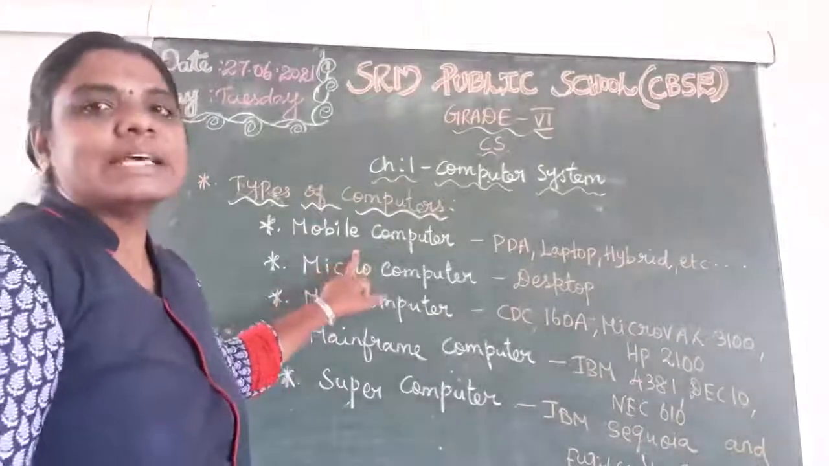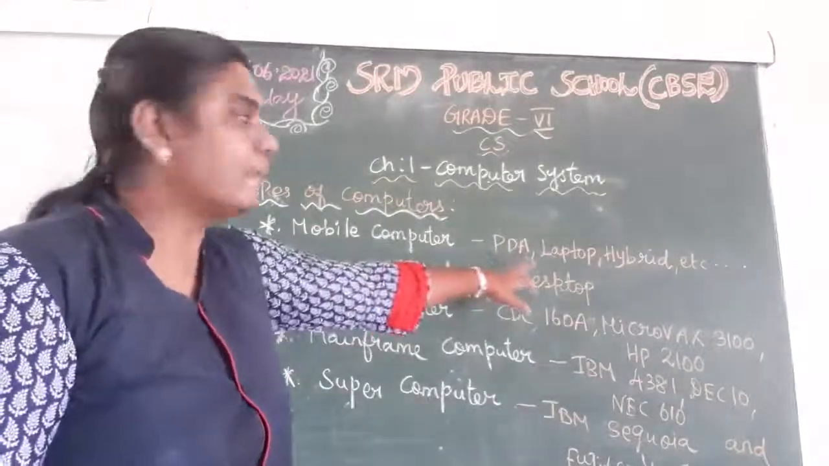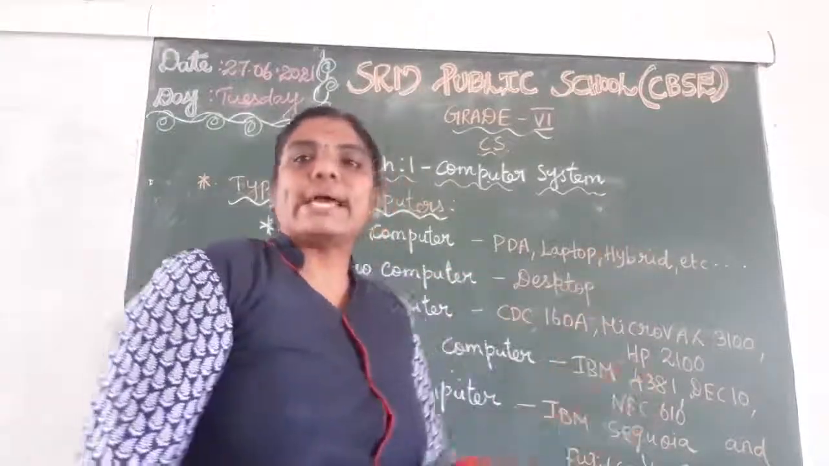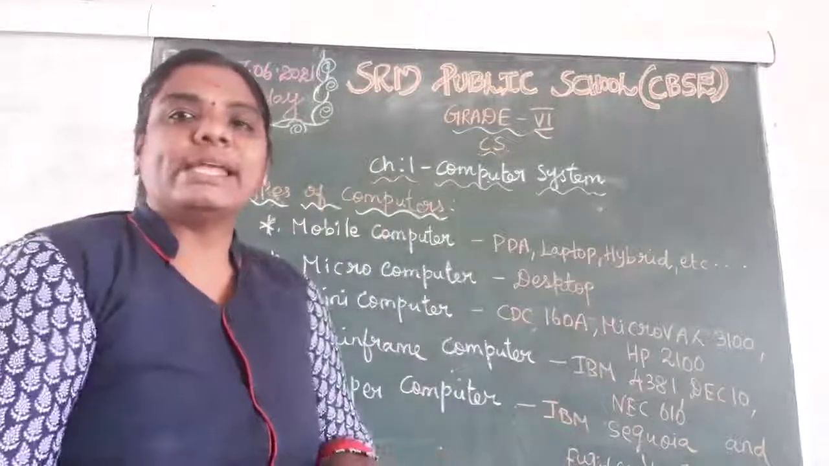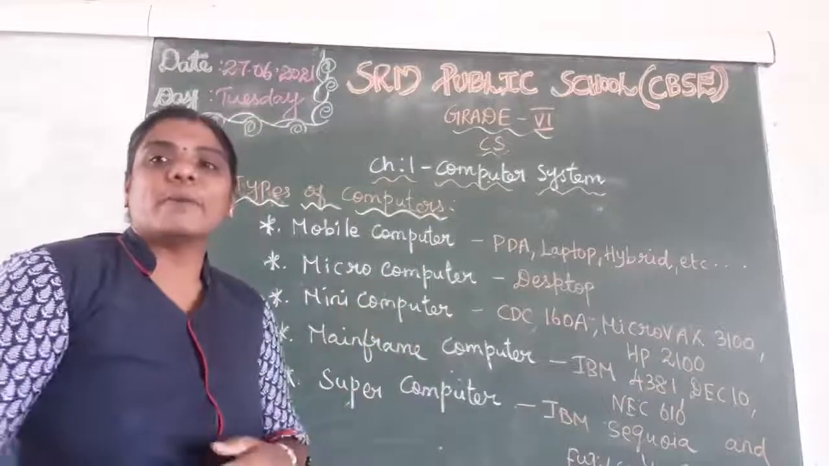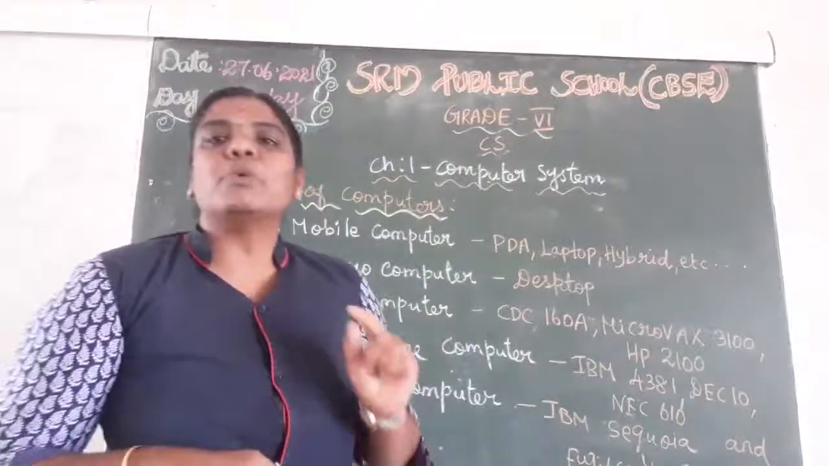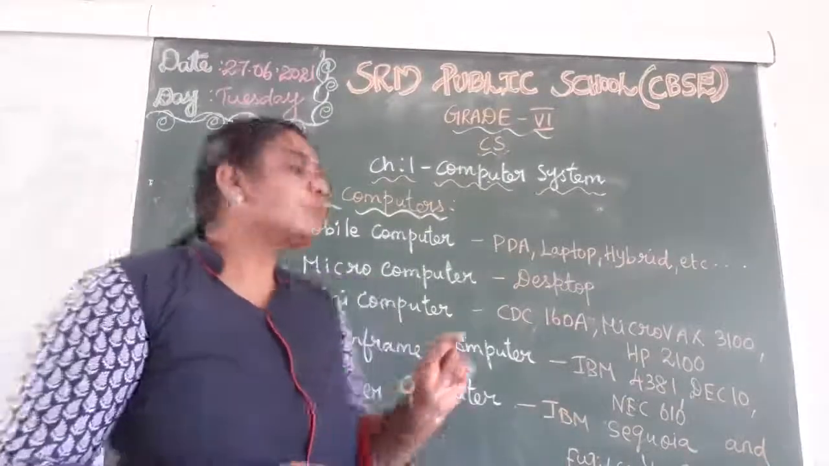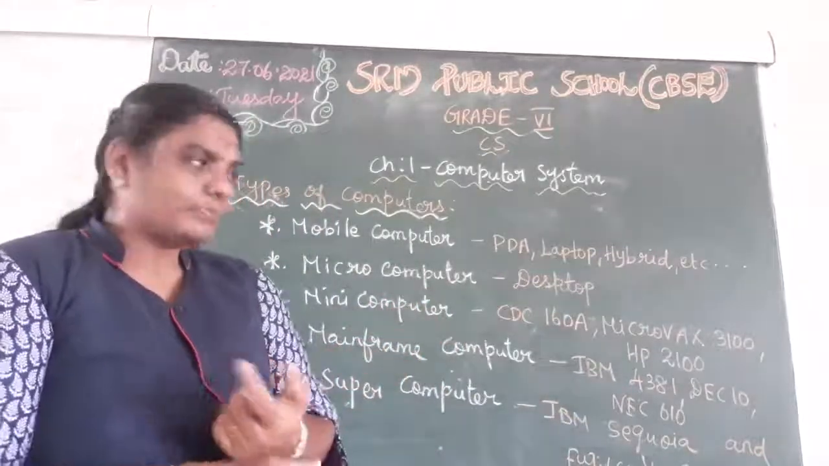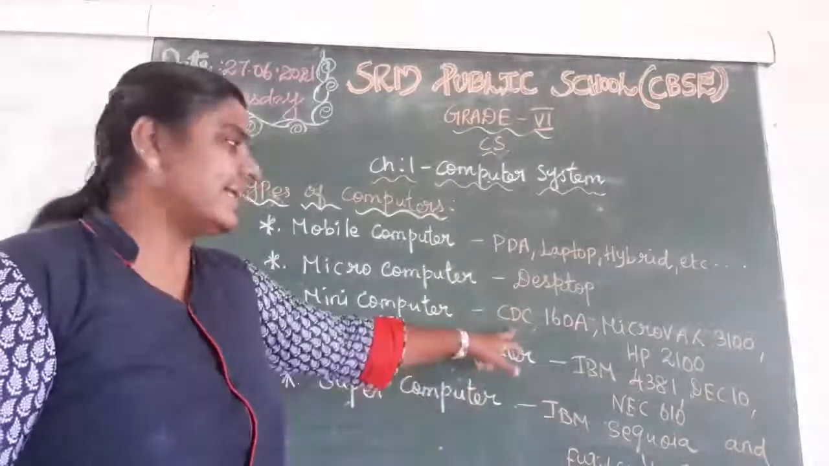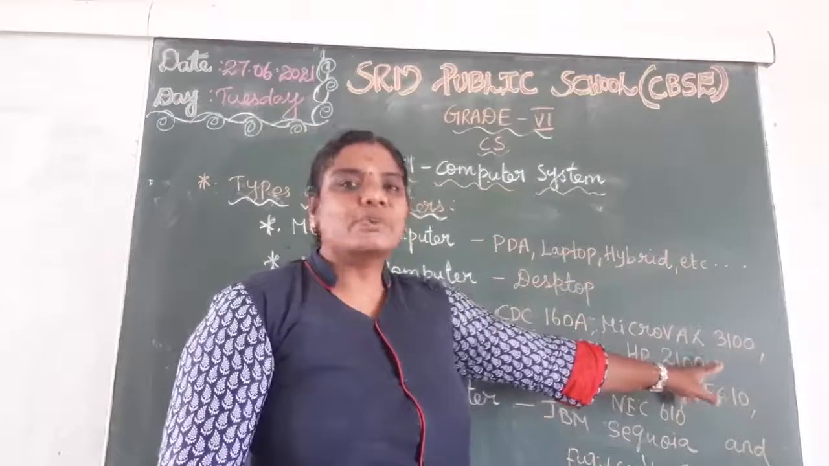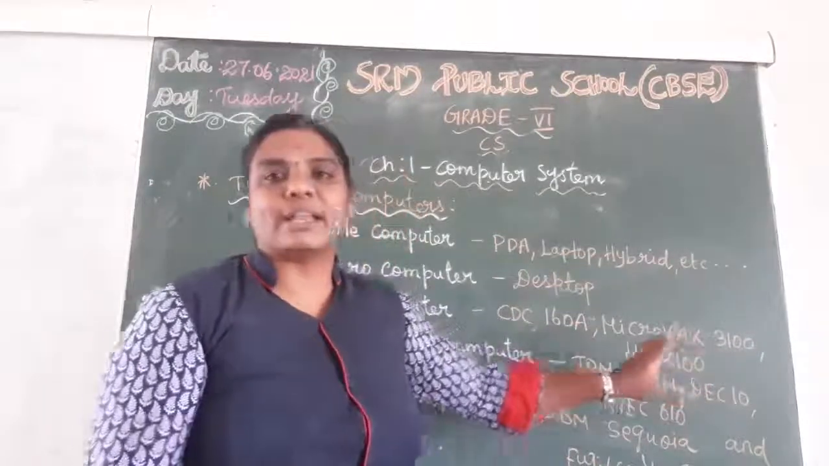Mobile computers. The example for mobile computers is PDA, laptop, hybrid computer, notepad computer, tablet. So you can write any example for mobile computers. The next one, microcomputers. We can use only one person at a time. What is the example for a microcomputer? Desktop. Next one, mini computers. What are the examples? CDC 160A, Microvax 3100 and HP 2100.